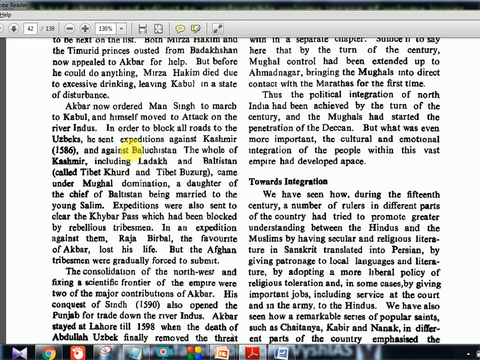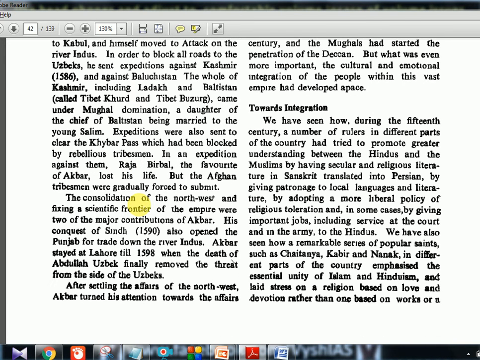So again, if you see, there is nothing to take away. People are fighting with each other, taking areas, and Akbar is moving from here to there. The only thing is that his Deccan policy got halted. That is the gist of this. So don't worry about the many place names you are seeing. Here again, Raja Birbal is there; his death will happen during one of these expeditions, which is also mentioned here. And Afghan tribesmen were forced to submit. So again, victory for the Mughals.